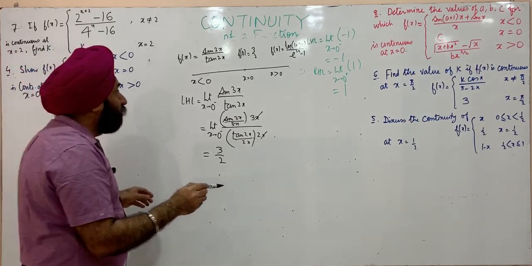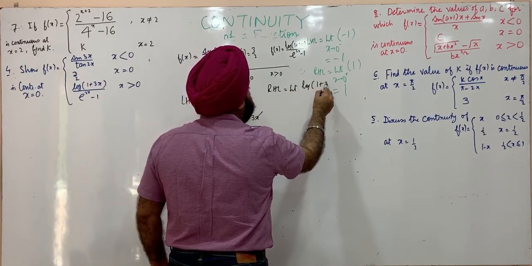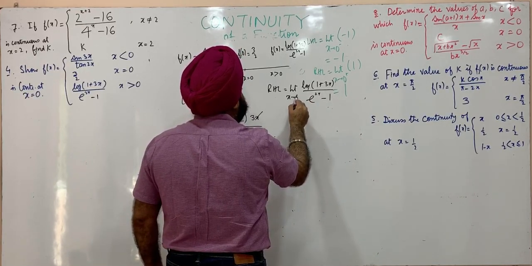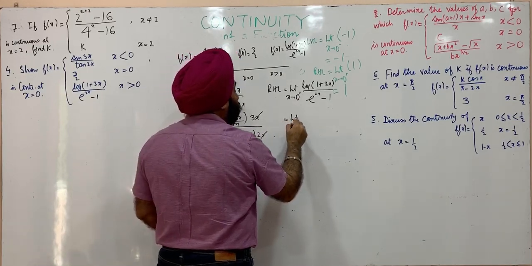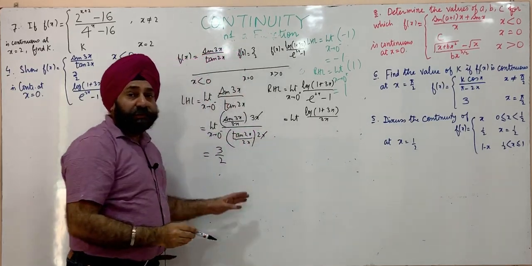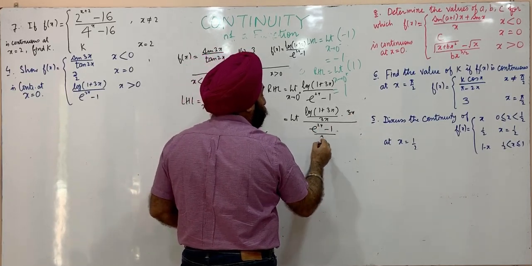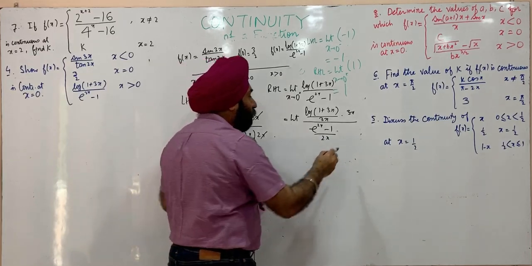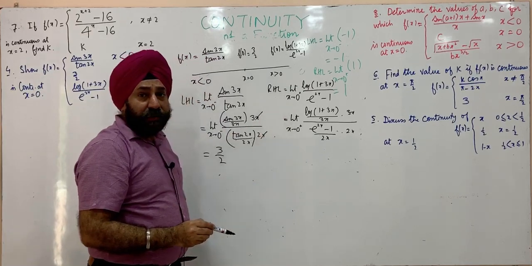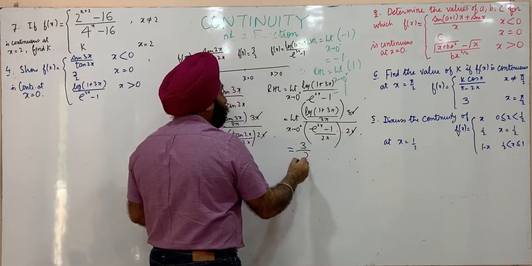Now we evaluate the right hand limit. The right hand limit is limit of log of 1 plus 3x upon e raised to 2x minus 1 as x approaches 0 plus. This is limit of log of 1 plus 3x, we divide by 3x, so that the standard result is applicable, into 3x, and e raised to 2x minus 1, this also we divide by 2x, multiply by 2x, for the same reason that the standard result is to be applied. This limit is 1, this also 1, this will cancel out, so this is 3 by 2.